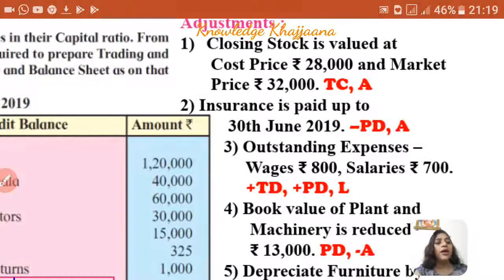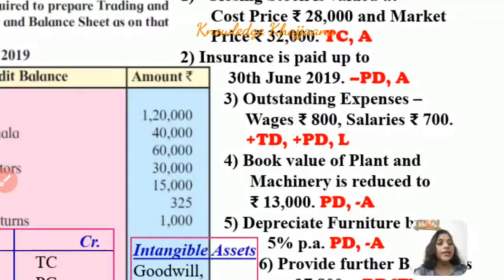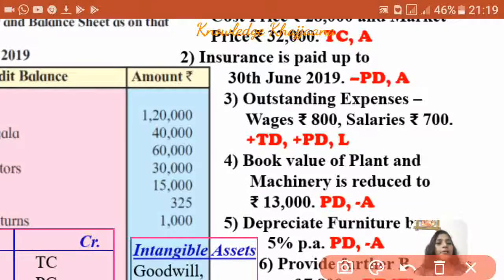Third adjustment: outstanding expenses are wages rupees 800 and salaries rupees 700. See, these are the outstanding expenses. So the expenses should be added to the respective items. Wages should be added to the trading account debit side and salary should be added to the profit and loss account debit side. And as both are outstanding expenses, they should be recorded as a liability.